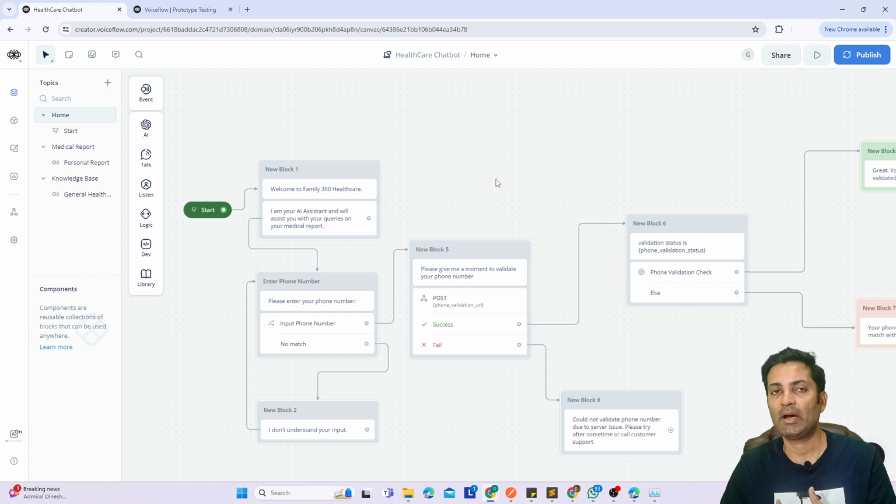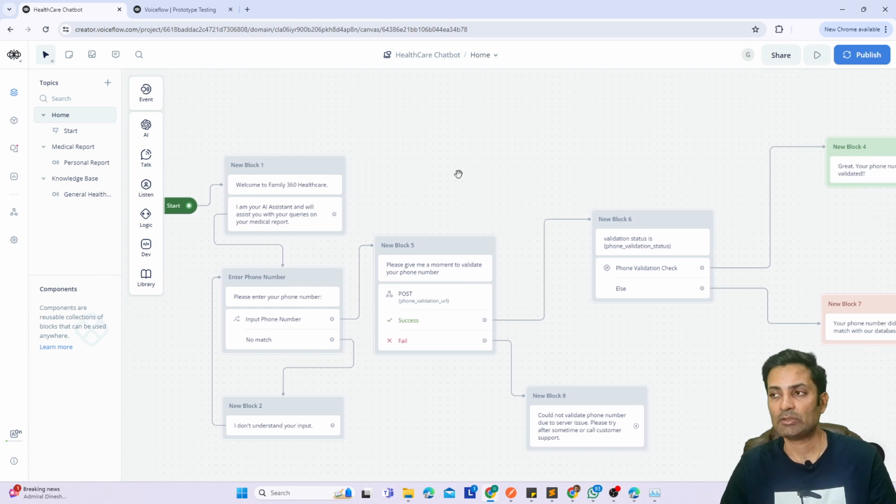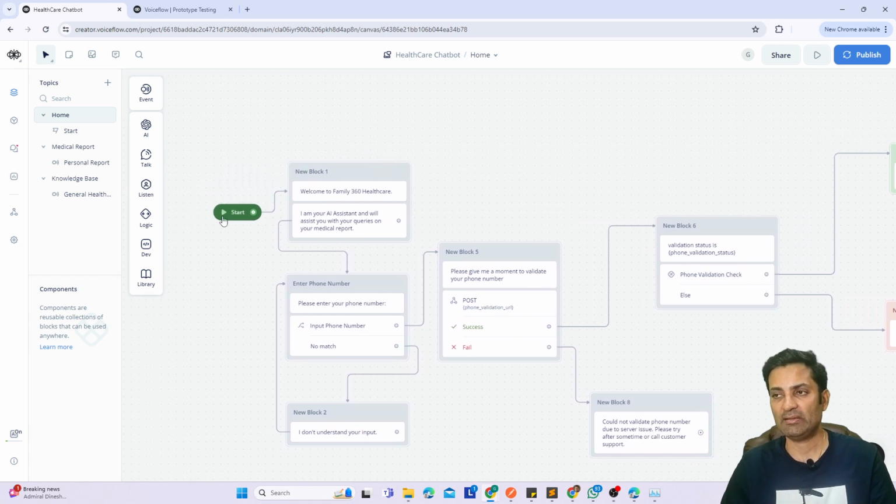Then the second part is intent. Whenever we use Voiceflow, there is a start flow, or a basic flow, but we can also have any number of flows, and those flows can be switched from one to another at any point of time based on the intent. How do I do it?